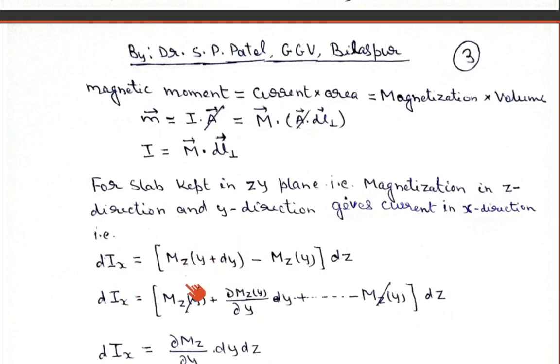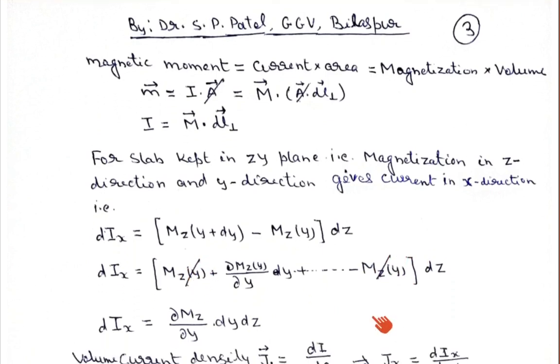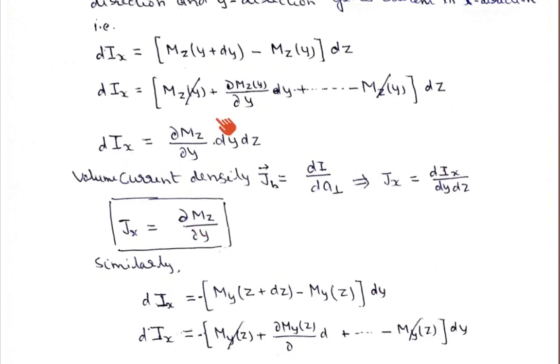This can be written as mz, which is a function of y, plus del mz upon del y times dy plus higher order terms, minus mz as a function of y, all multiplied by dz. The mz terms cancel out, so we get dix equal to del mz upon del y times dy dz.